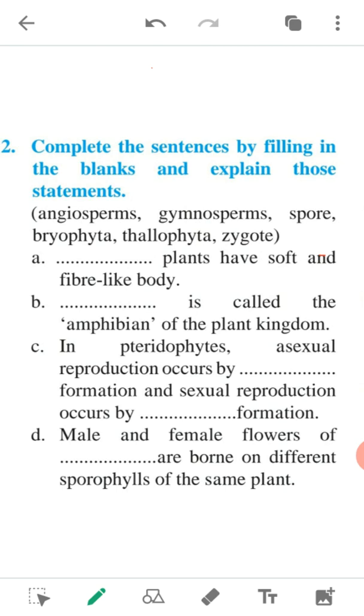Next, distinguish between monocot and dicot. I already explained the difference between monocot and dicot. So write down question number 1 in your fair notebook, question number 2 and question number 3, A and B in your fair notebook and in your homework notebook also.